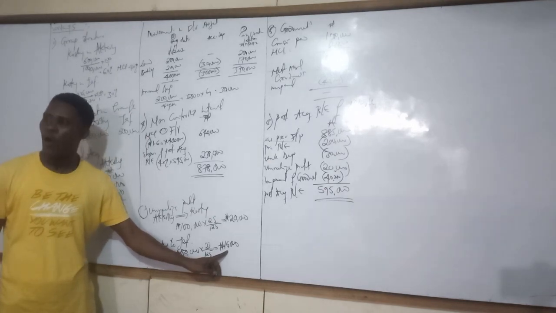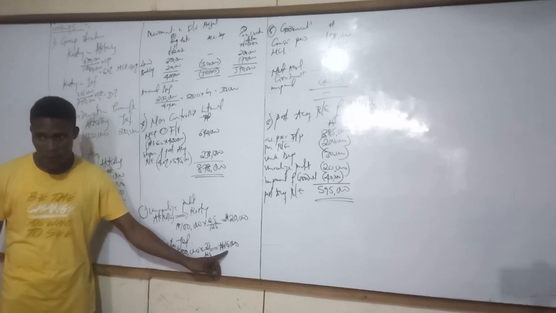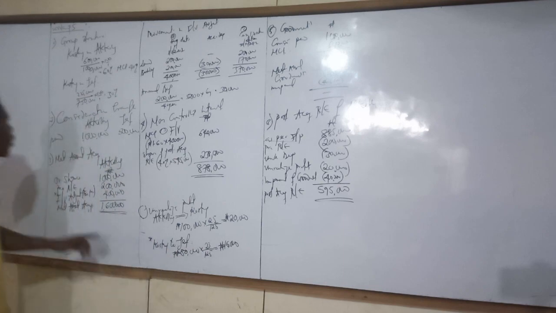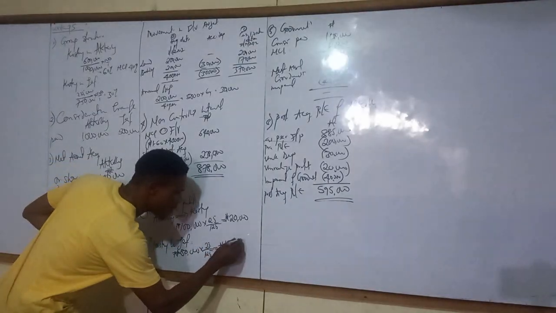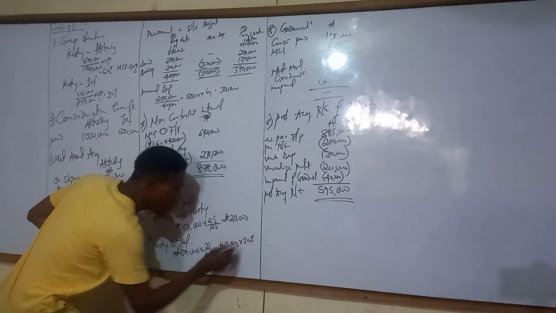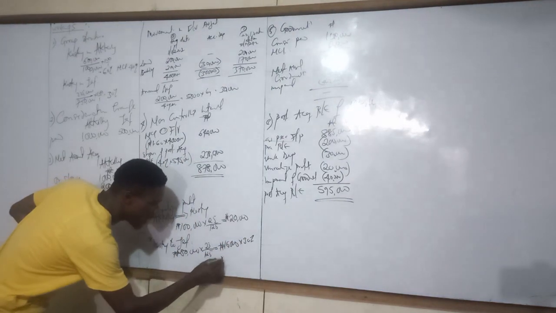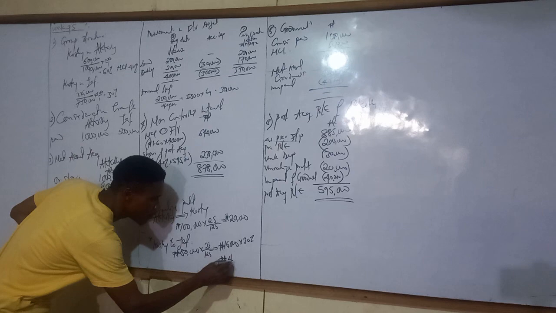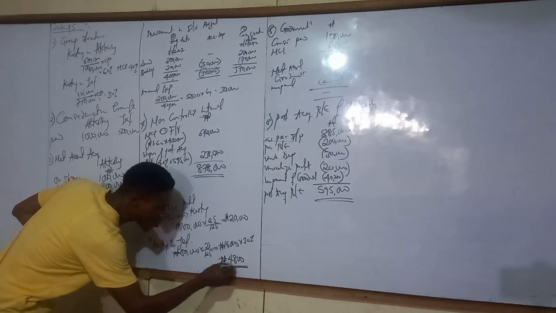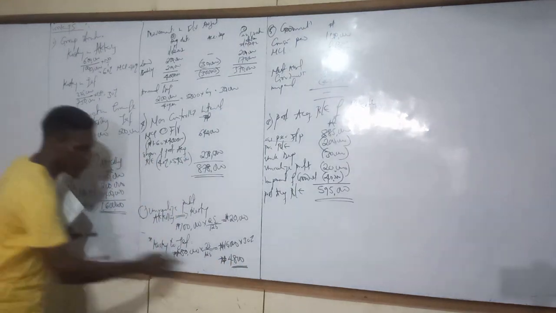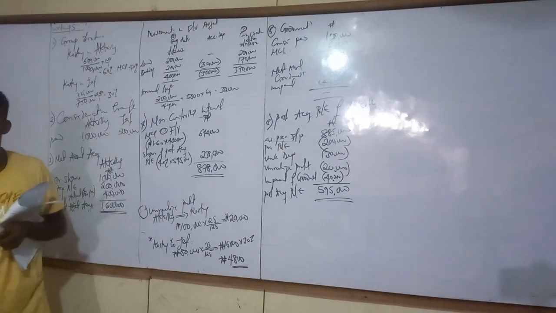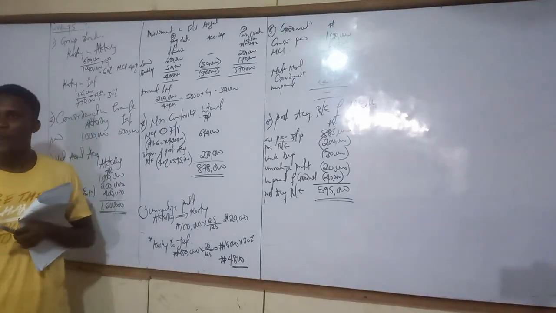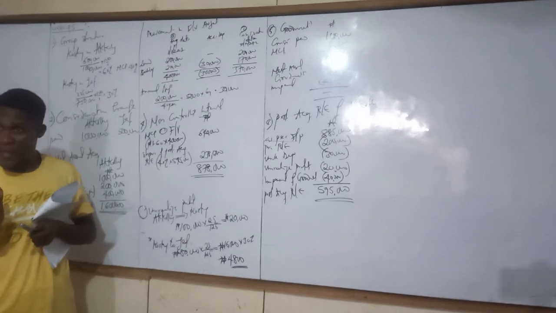This is not your actual unrealized profit. In an associate, you don't take it fully. You multiply by 30%, which gives 4,800. So this is the actual unrealized profit.